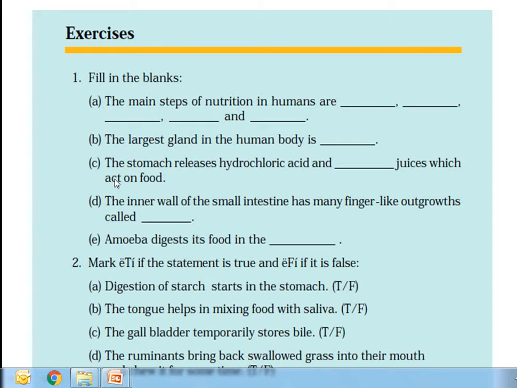The stomach releases hydrochloric acid and dash juices which act on food. Stomach releases hydrochloric acid and what?